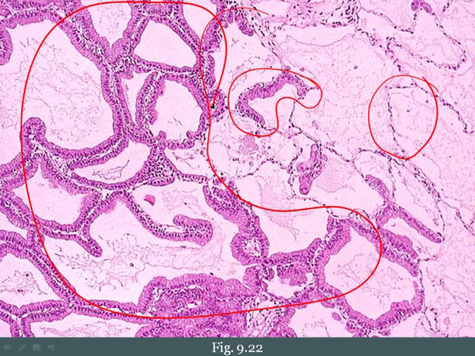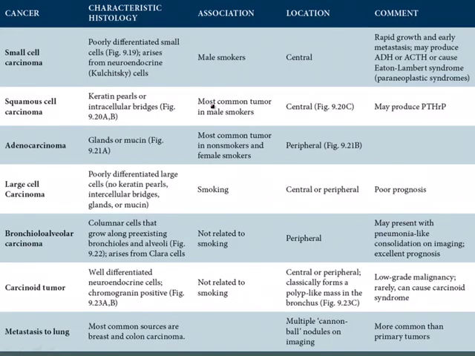And so this basically represents bronchiolo-alveolar carcinoma. Again, it classically presents with pneumonia-like consolidation on imaging and has an excellent prognosis. Another special subtype of lung cancer to be aware of is called a carcinoid tumor.